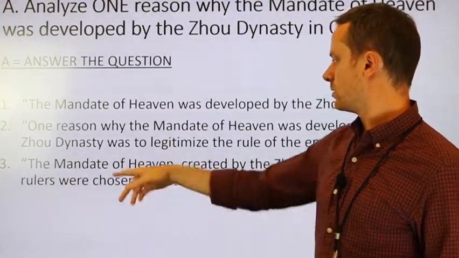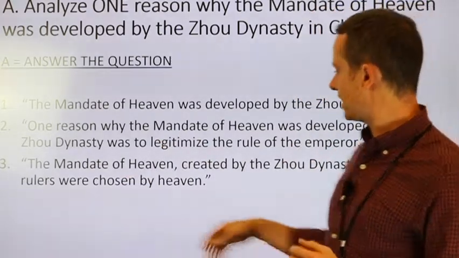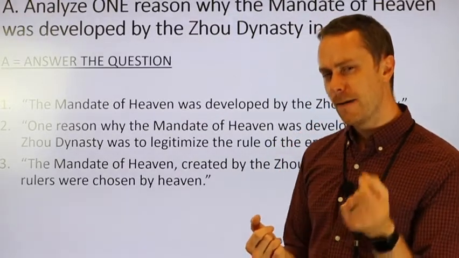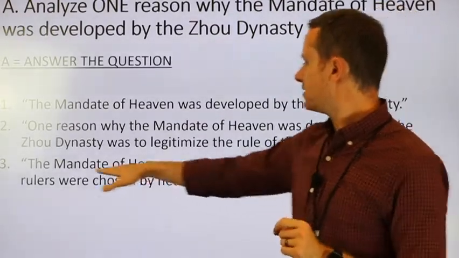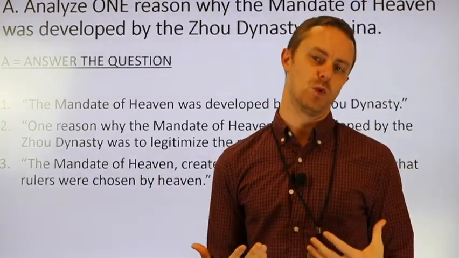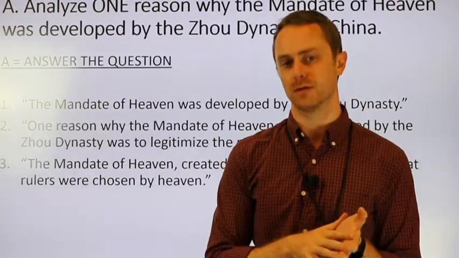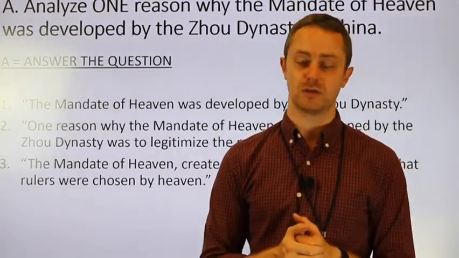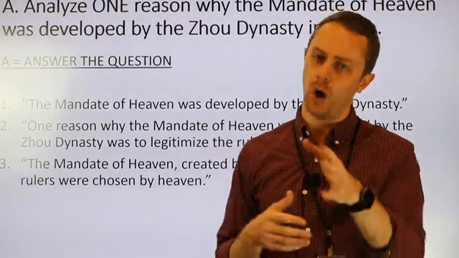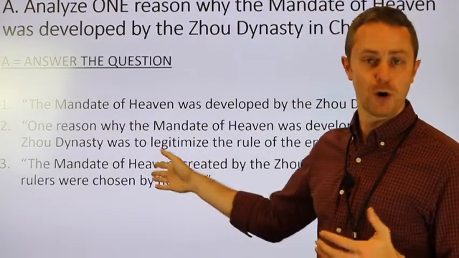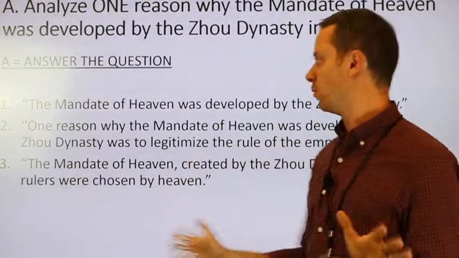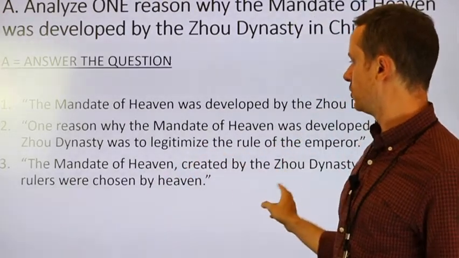So that works. Last one: the Mandate of Heaven, created by the Zhou dynasty, said that rulers were chosen by heaven. Again, this is factual, but it doesn't address the prompt. It tells me not why, but what. It says what the Mandate of Heaven was, and we are not interested in that for the purpose of this prompt. You might get a what question, and that will be appropriate in that case. But in this case, we're looking for why. They gave me a what, not really what we're going for. So option number 2 is what we're looking for.